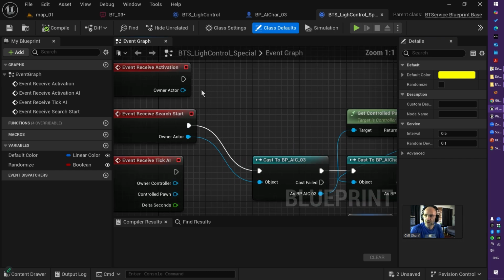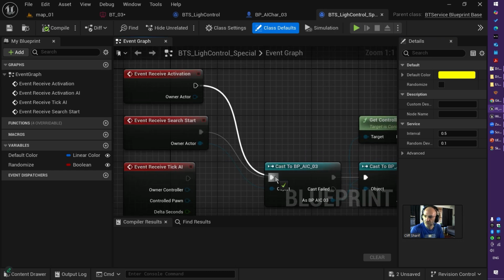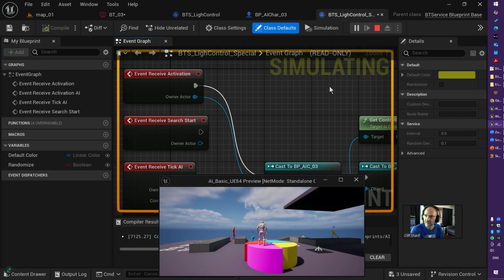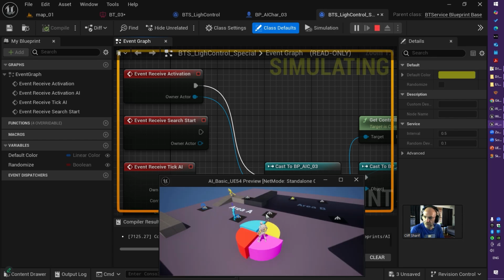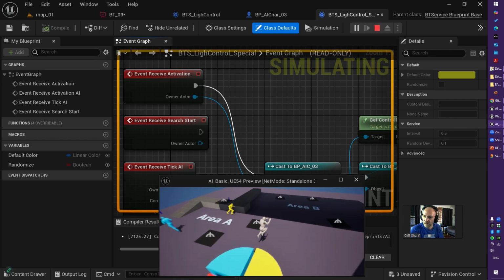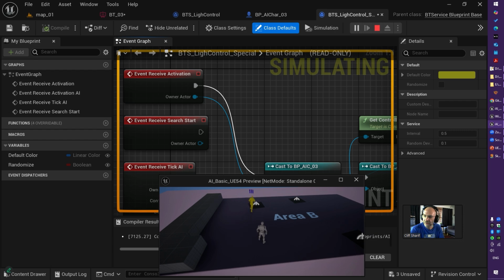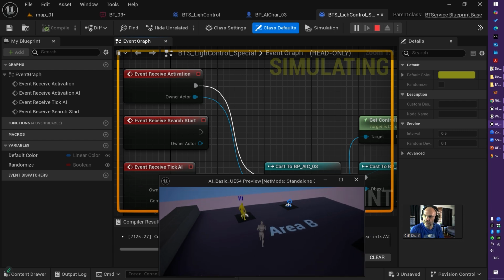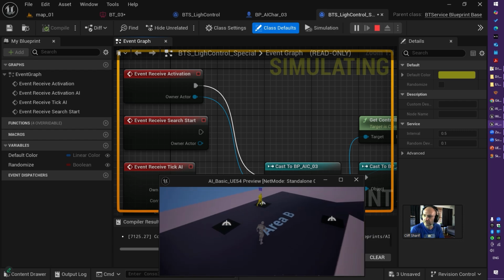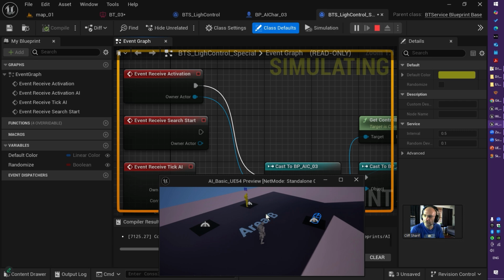If I use a receive activation override function, nothing is happening. Compile and save. As you see, nothing is happening. Sounds like it doesn't get executed at all. Okay?